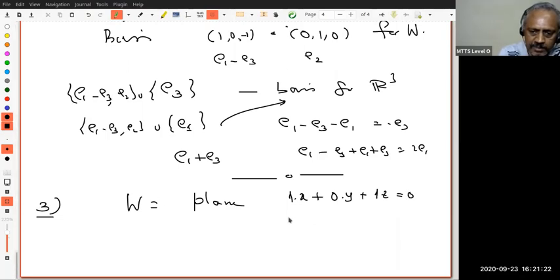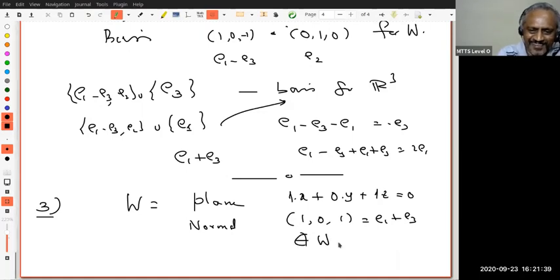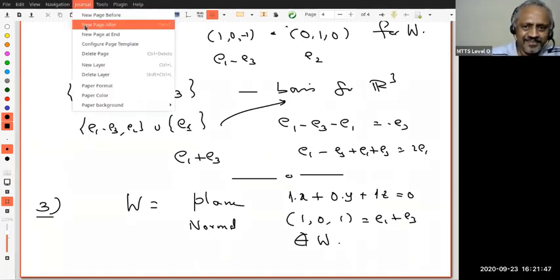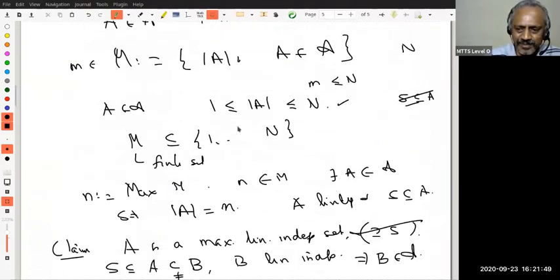That means the normal for this is (1, 0, 1), normal to the plane. Since it's a normal to the plane, this is E1 plus E3. You understand? This cannot be in W. Do you appreciate this? I'm just playing with it, okay? And you don't have to worry about it too much. Just play with it.